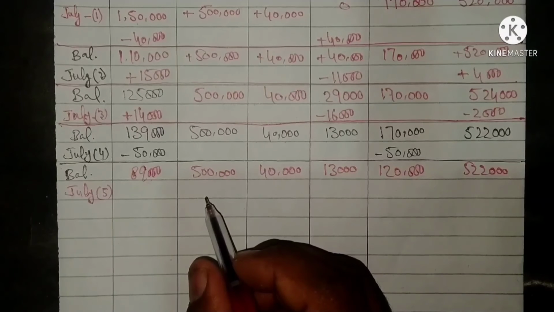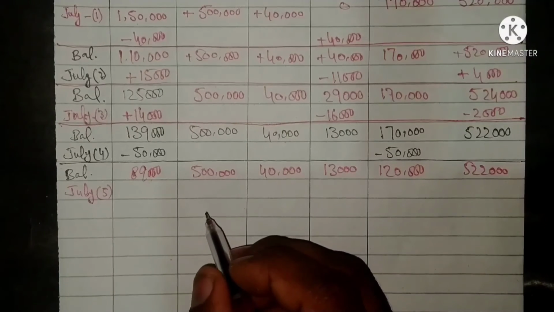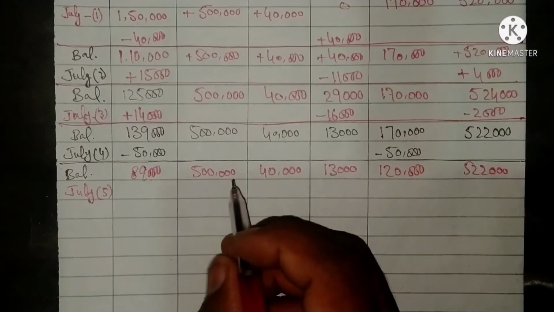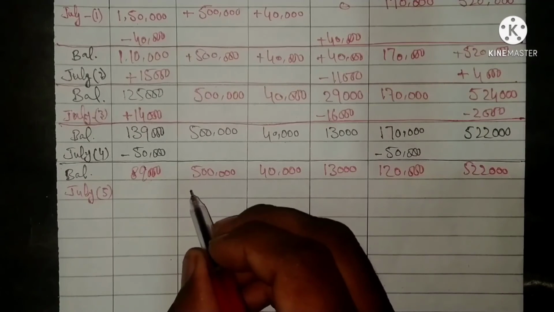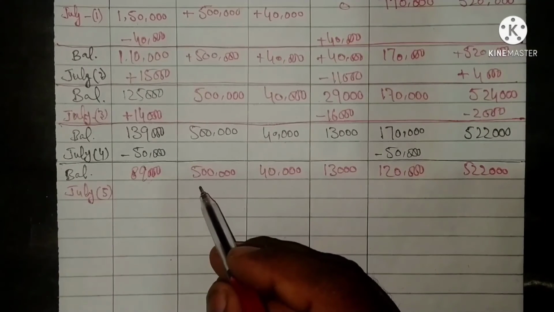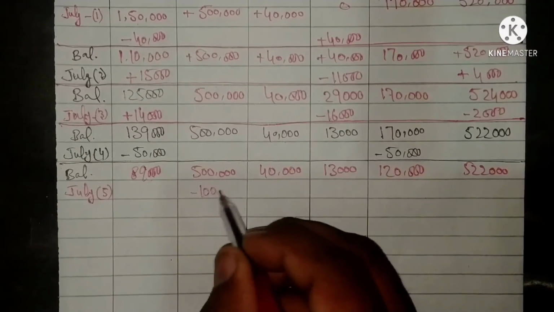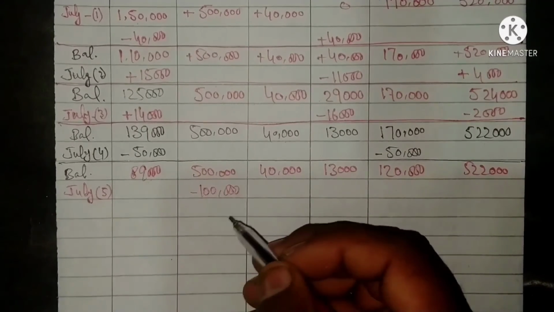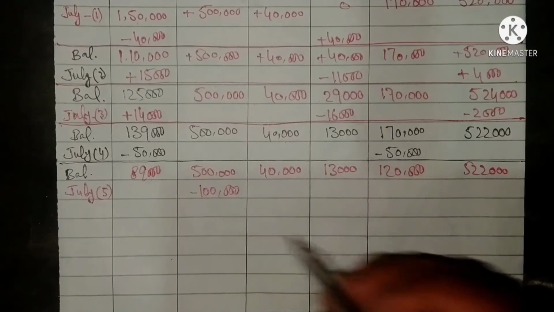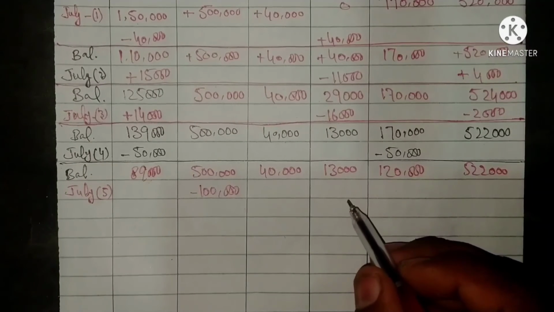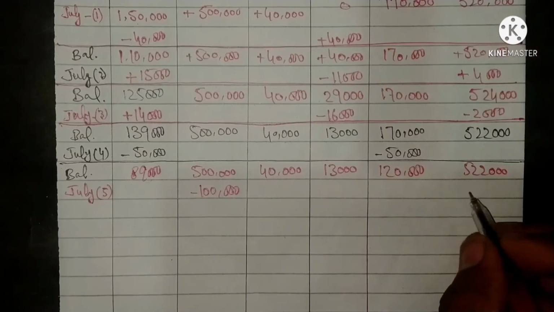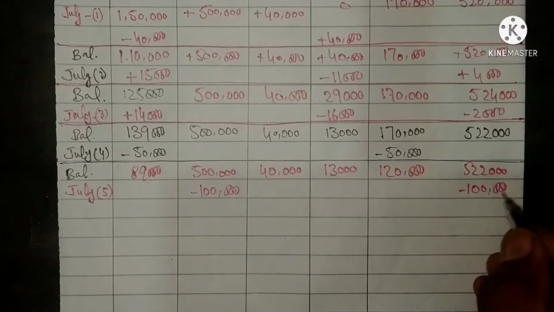First effect is the depreciation will be minus from the building amount. So 20% of $500,000 is $100,000 less from the building amount, and also from owner's equity or capital amount, $100,000.